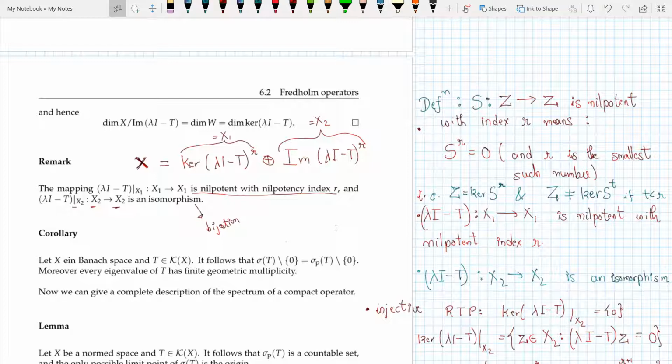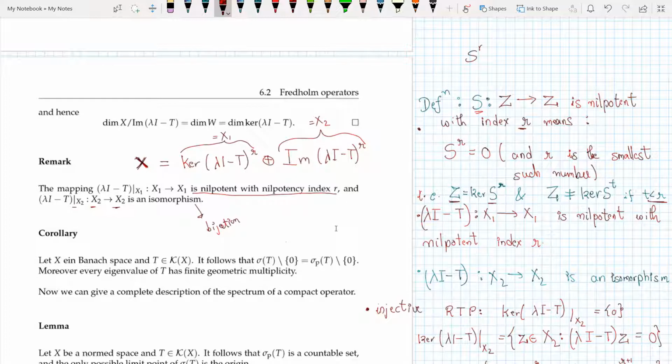So what is the definition of nilpotent? Nilpotent means an operator S from Z to Z is nilpotent with index r if S to the power r is 0 and r is the smallest such number. That is, Z equals the kernel of S^r. Why do I say that? Because S^r puts everything in Z to 0, and Z is not equal to the kernel of S^t if t is less than r.